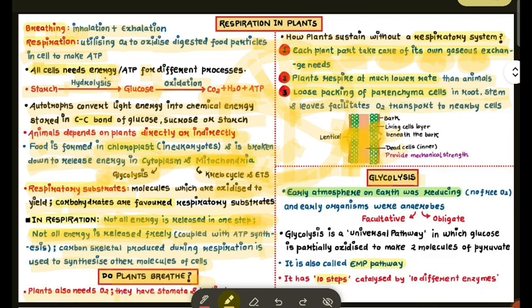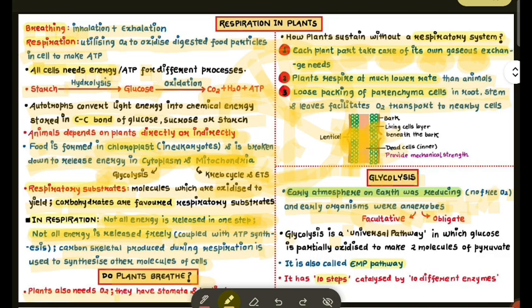Glycolysis is the first step of respiration. The early atmosphere was reducing, with no free oxygen, and early organisms were anaerobes. Anaerobes are of two types: facultative and obligate. Facultative can survive with oxygen and without oxygen, but obligate cannot survive in the presence of oxygen.